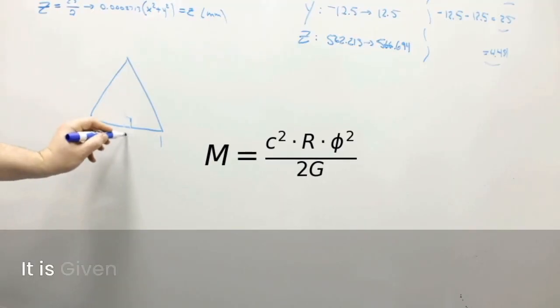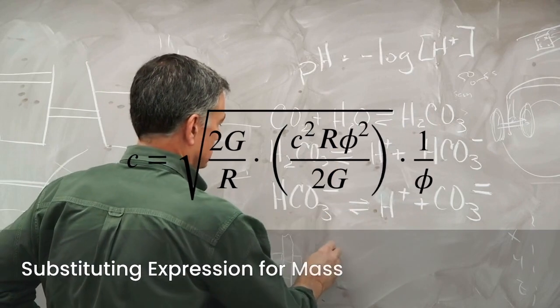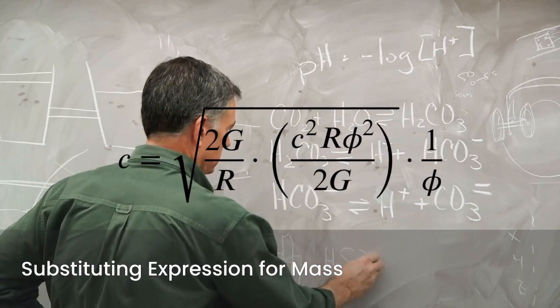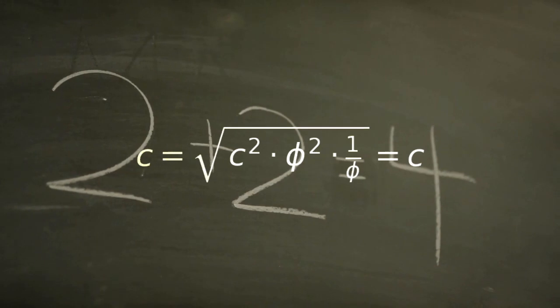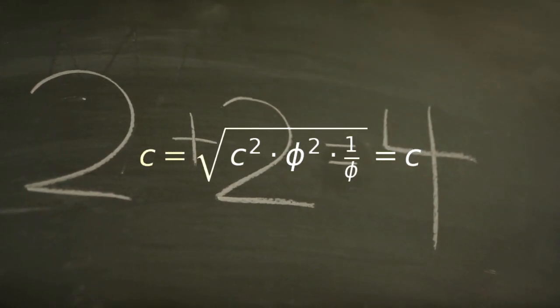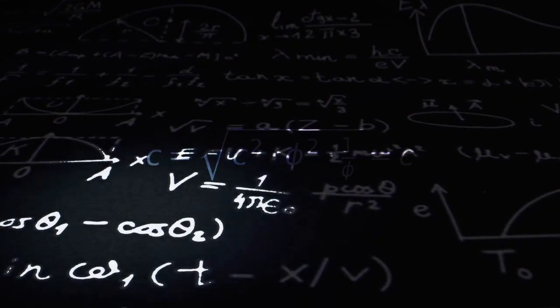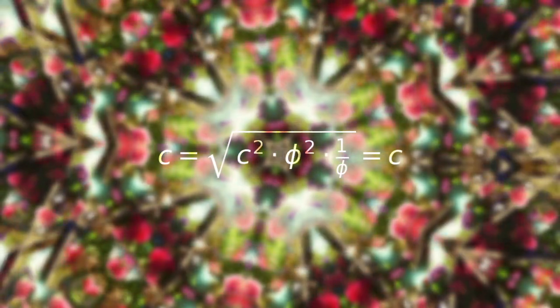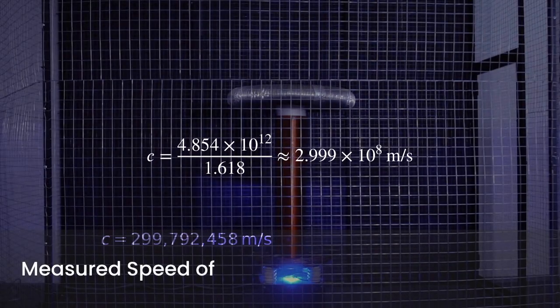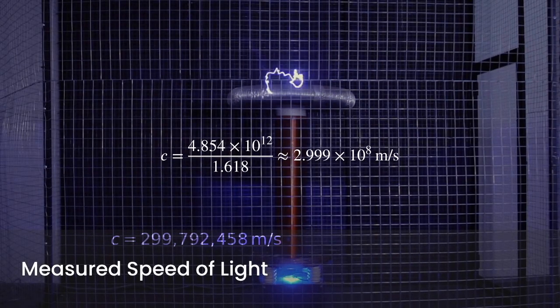It is given by mass equals c squared times r times phi squared divided by 2G. Substituting this expression for mass back into our velocity formula yields c equals the square root of c squared times phi squared, multiplied by 1 over phi. This simplifies directly to c equals c. A closed identity. No unknown terms. No adjustments. Only the Planck length, the gravitational constant, and the golden ratio. And yet, the output matches the measured speed of light to full numerical precision.